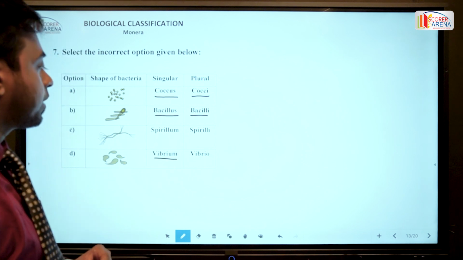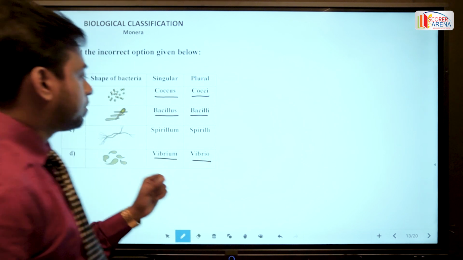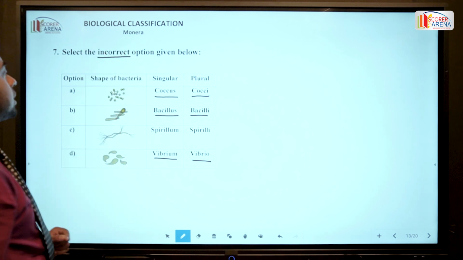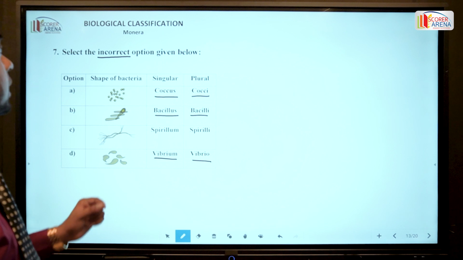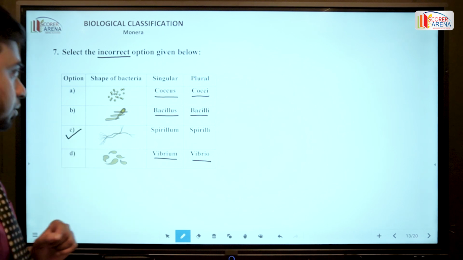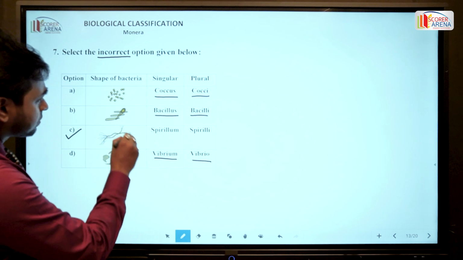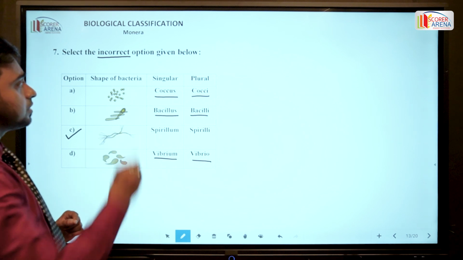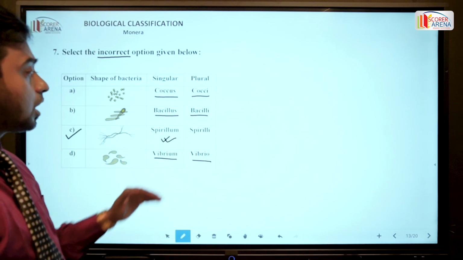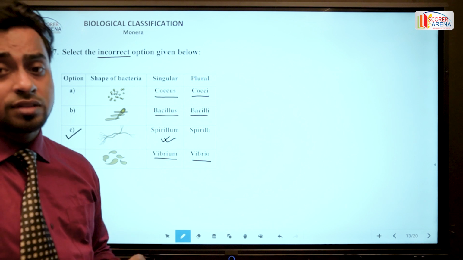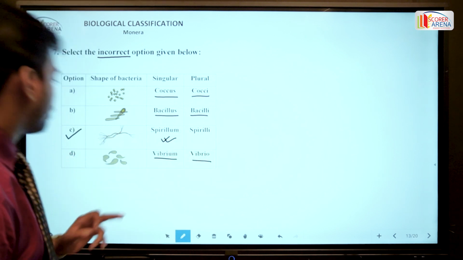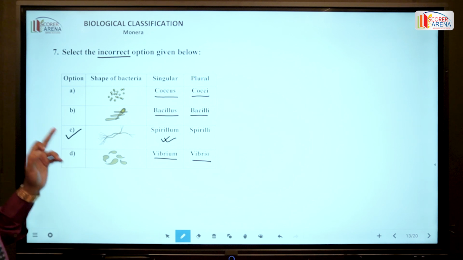Vibrium for the singular version and vibrio for the plural version. In the question, it is mentioned to select the incorrect option. The incorrect option is option C, because if it is spiral, then in singular form it is known as a spirillum, but in the plural form it is known as spirilla, not spiridae. So the correct option is option number C.